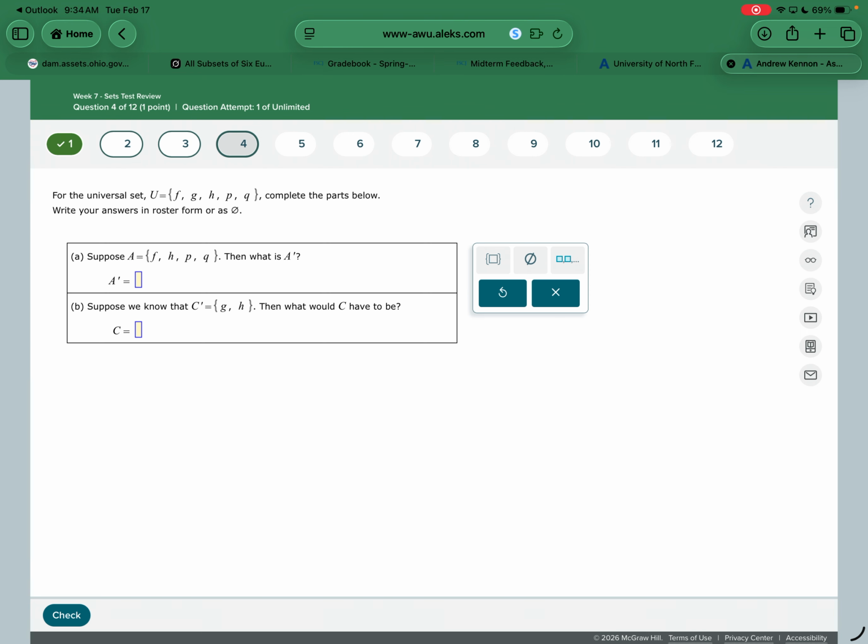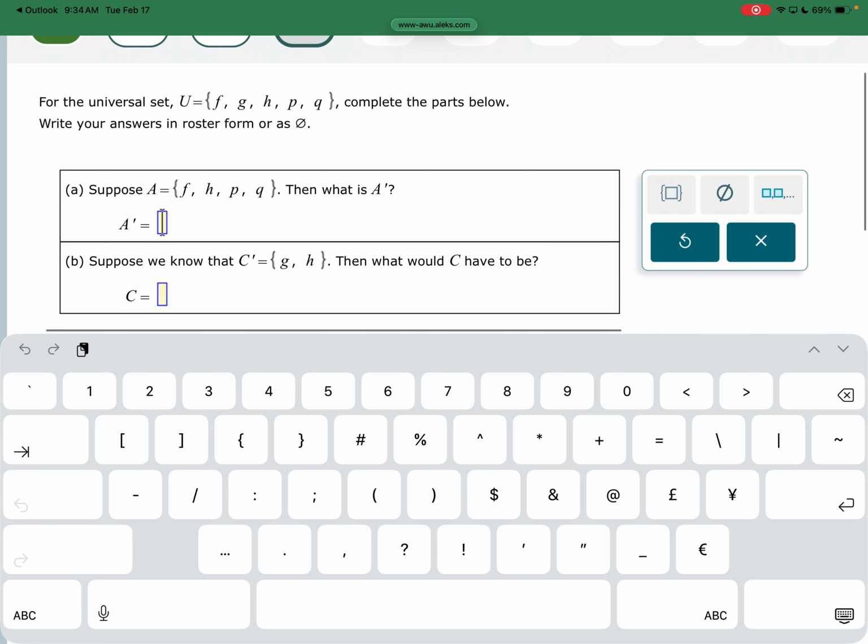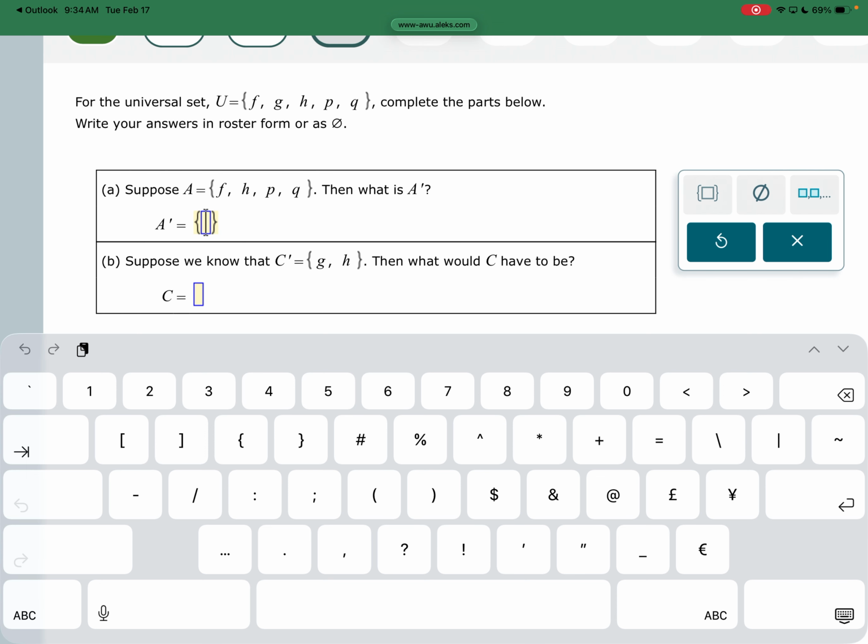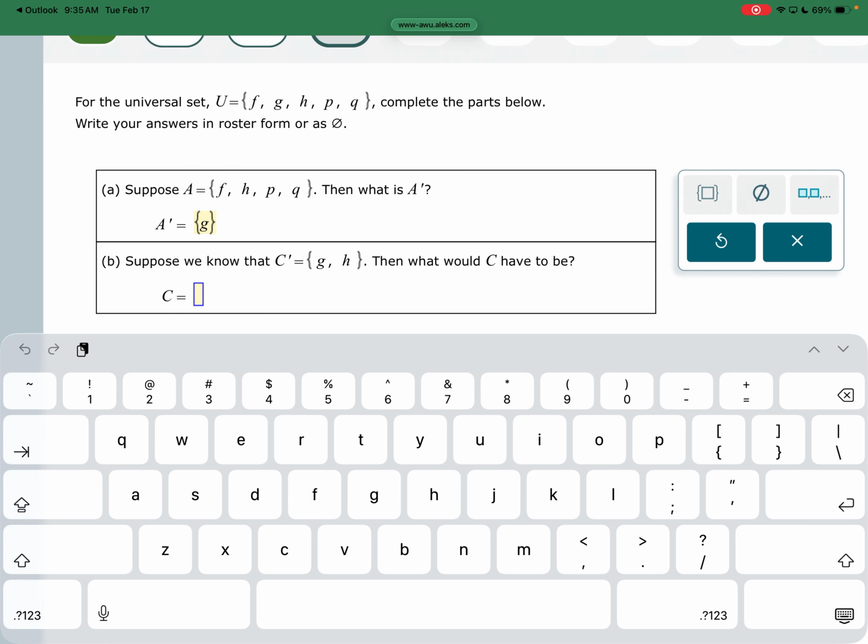Number 4, roster form. What do y'all remember? What does A apostrophe mean? The not. Okay, it's called the complement. It is what's not in A. So if A has F, H, P, Q, then not A would just be, on this one, it'd just be G. Okay, so everything is either in A or not in A.